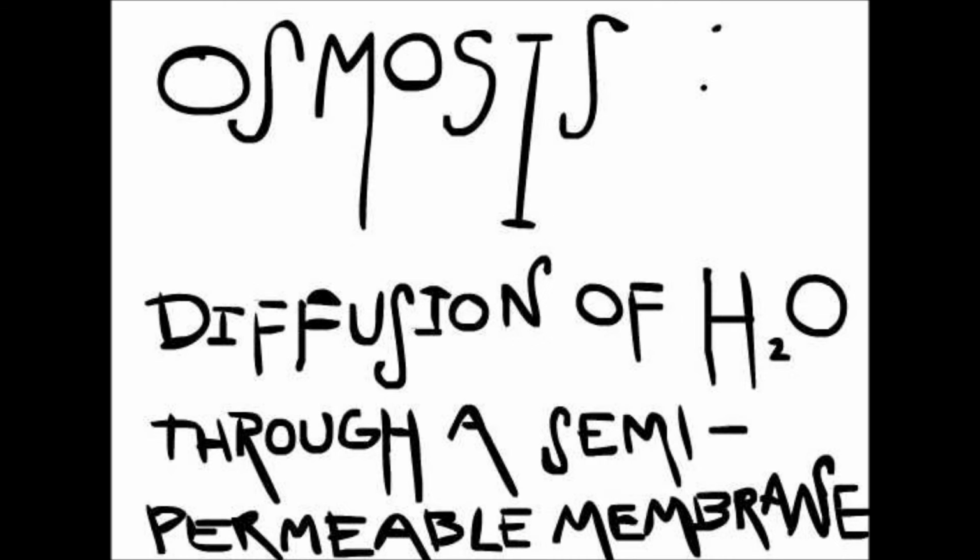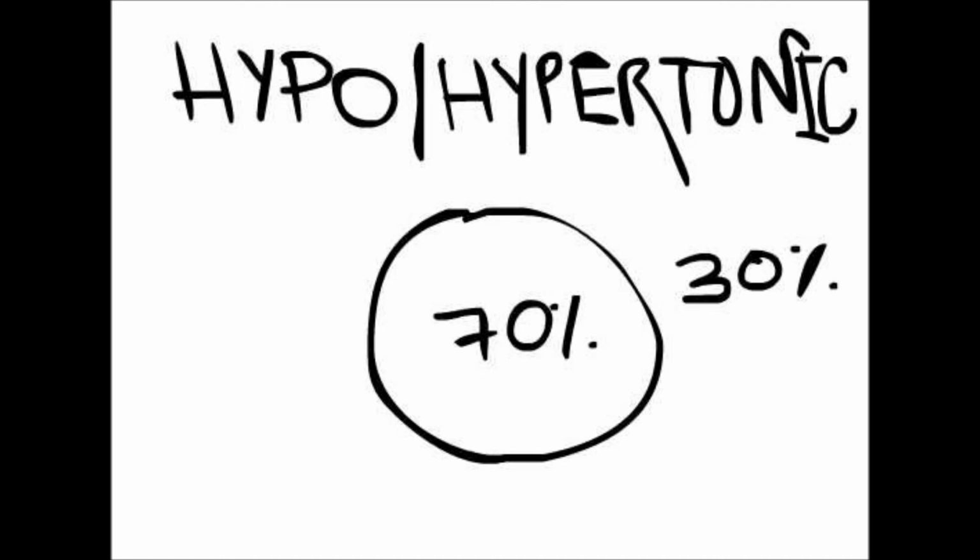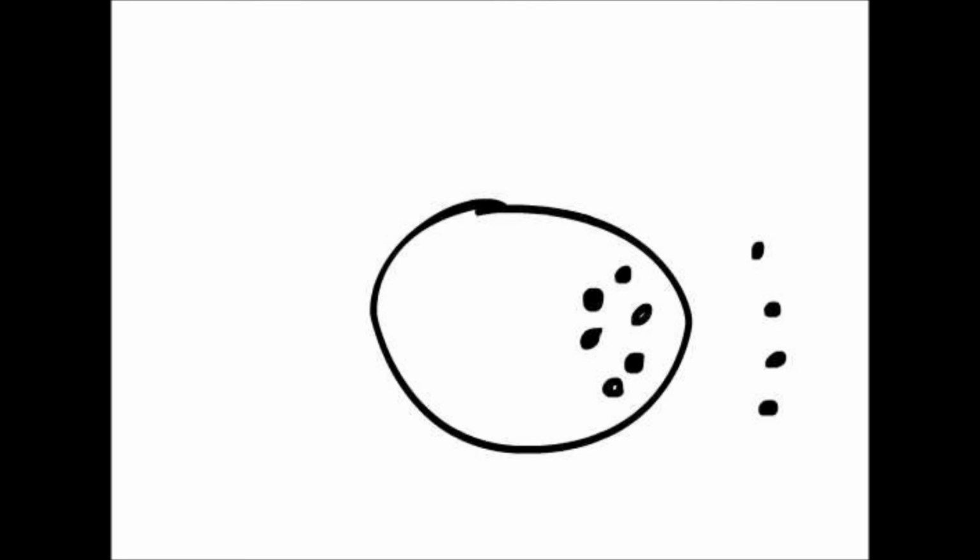Osmosis is the diffusion of water through a semi-permeable membrane. Osmosis is slow, which is why a small cell size is ideal. Isotonic is when there's the same concentration inside and outside of the cell. Things go into the cell and leave the cell at the same time. Hypotonic is when a less concentrated substance is inside the cell and moves to a higher concentration outside. Hypertonic is when a more concentrated solution is inside the cell and moves outside.